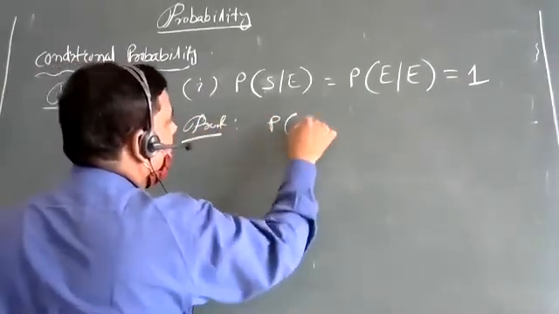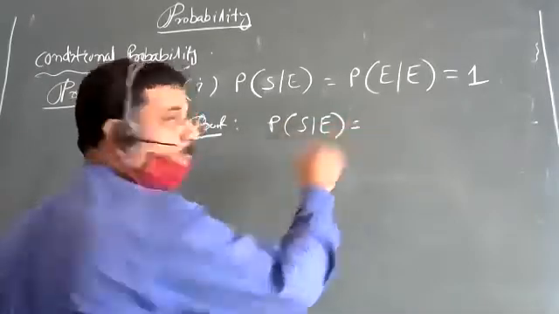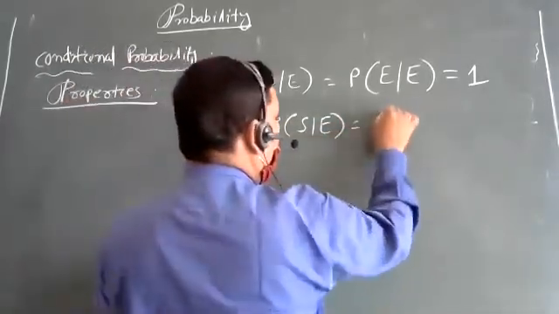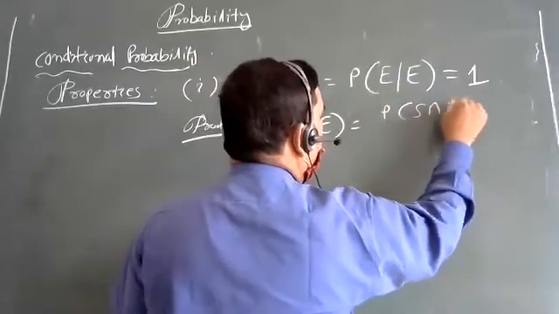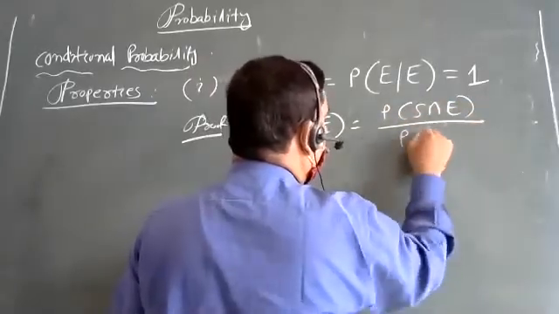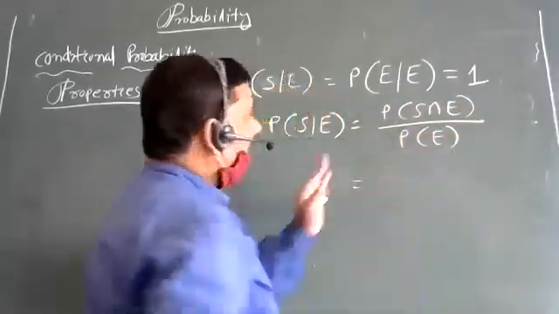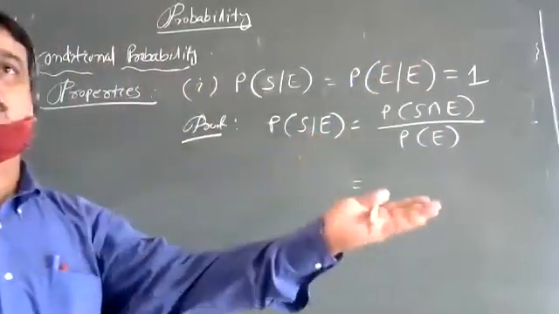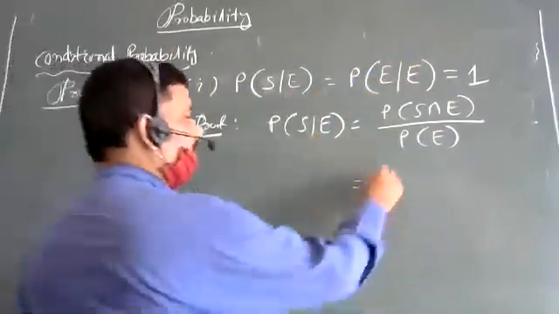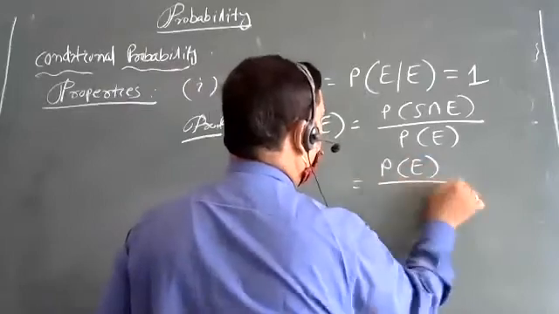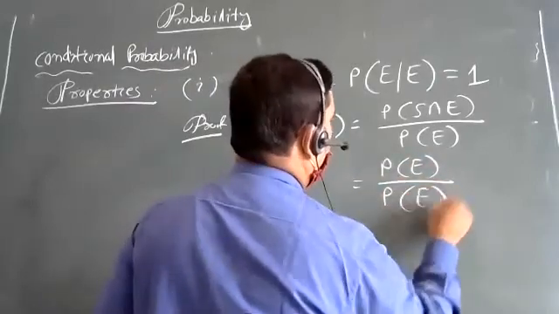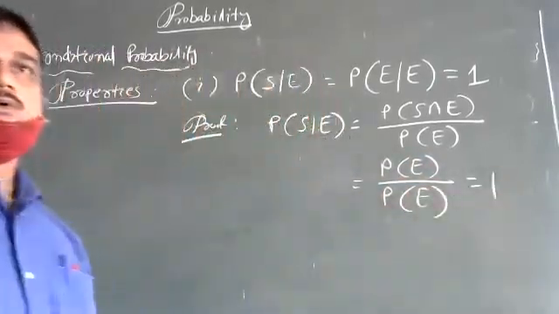P of S given E. So as per the formula it will be P of S intersection E by probability of E. S is the sample space, so E only. This is P of E by P of E, this is one.